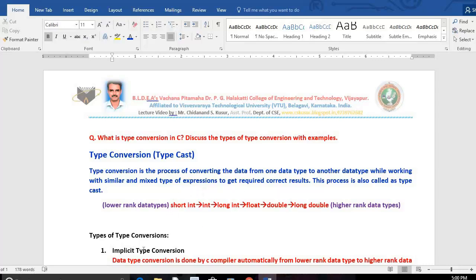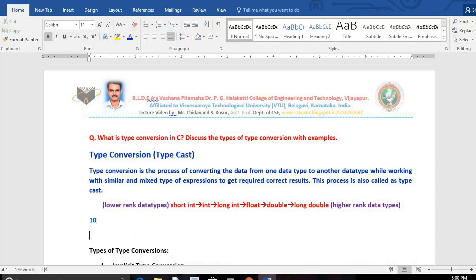Sometimes we need to convert the data from one type to another type to get accurate results. We discuss with an example. For example, 10 is the data. Yes or no? Yes, 10 is data. Now this is integer type. 10 is of which type? Integer type of data. Now I want to convert this data from integer to float. I want to convert the value from 10 to 10.00.